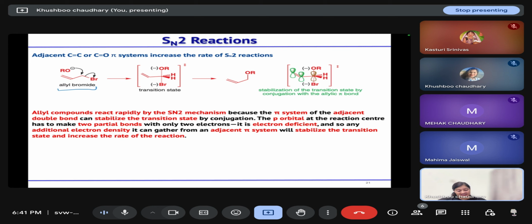The negative charge is stabilized by the adjacent pi system, and hence the energy of the transition state is decreasing, so the rate of reaction will increase because the activation energy will decrease.